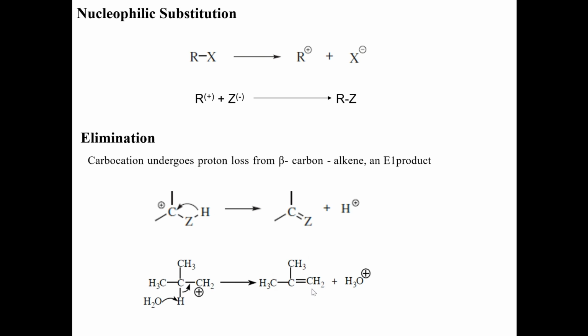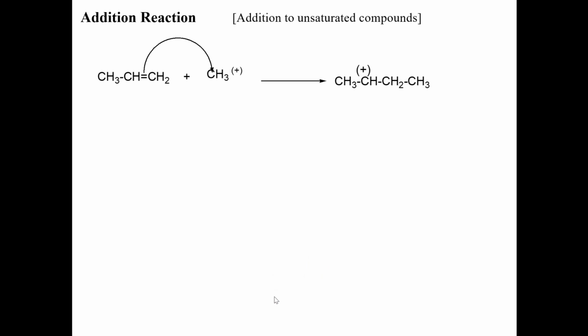There is another reaction which a carbocation can undergo. It adds to unsaturated compounds. As I know, CH3 plus, a carbocation which is electron deficient, can act as an electrophile. In the presence of an electrophile, what happens across a multiple bond?